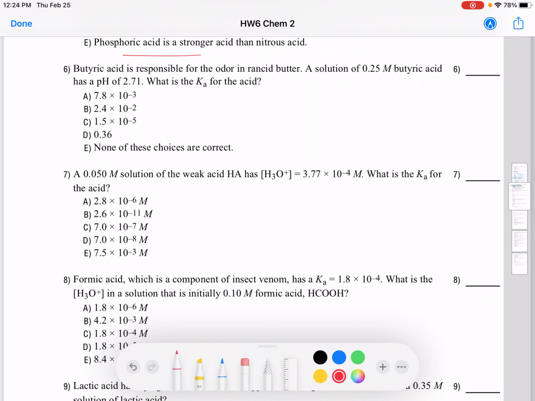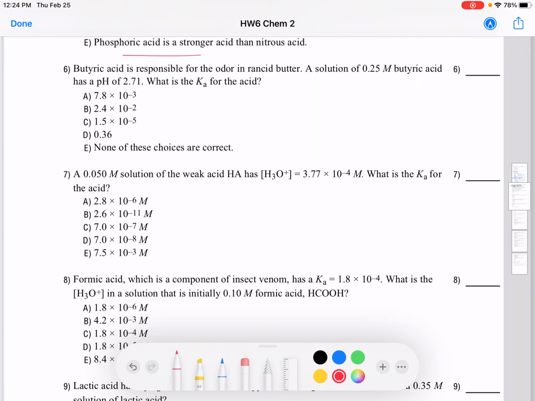Now, it is asking about the Ka of butyric acid. You may not have heard the name butyric acid before. But since the Ka value is asked for, you should know that it is a weak acid. Remember, we don't have Ka values for the strong acid, so it's a weak acid. And you don't need to know the structure of butyric acid. We can just consider it as HBA.